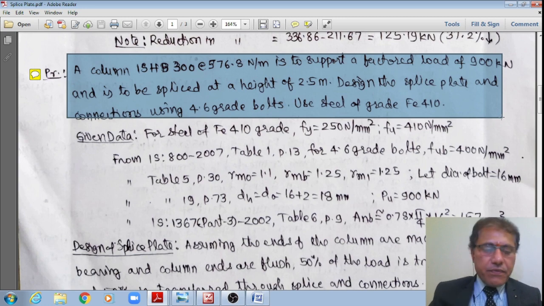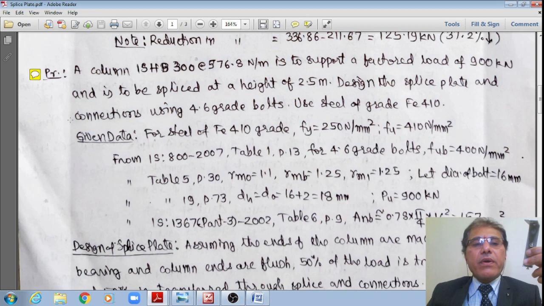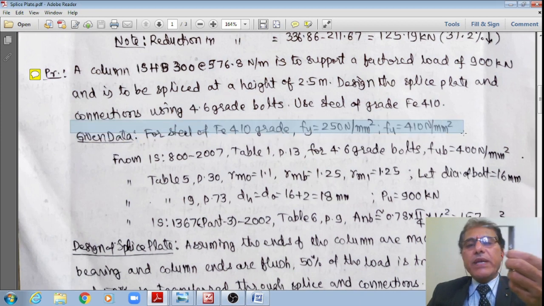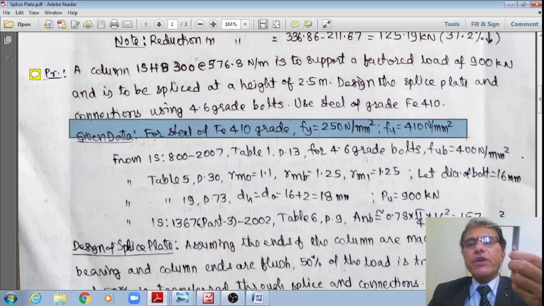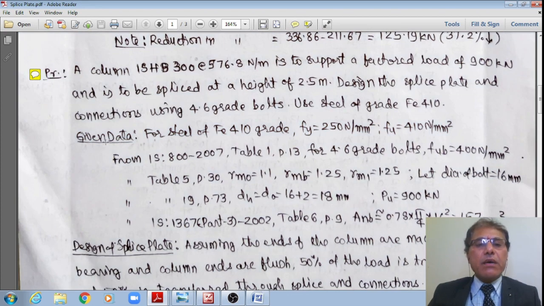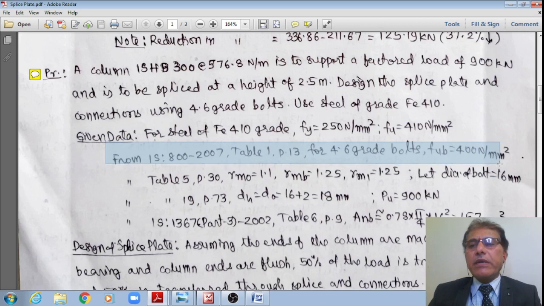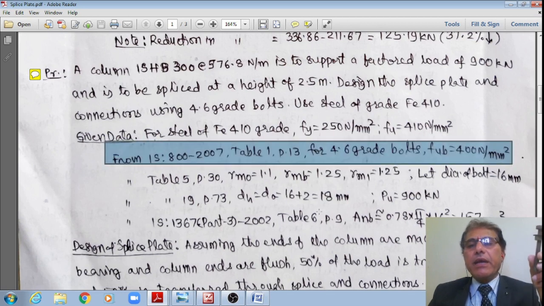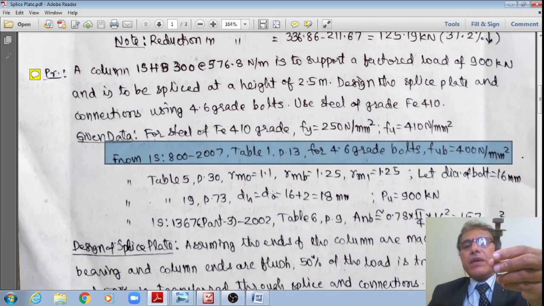And so, now let us see what is the given data, student, right? Now the given data is like this: for Fe 410 grade steel, we know that Fu is equal to 410 Newton per mm square (MPa), and Fy is equal to 250 Newton per mm square. As well as if I go to IS 800 2007 table 1 page number 30, for 4.6 grade bolts, Fub is equal to 400.